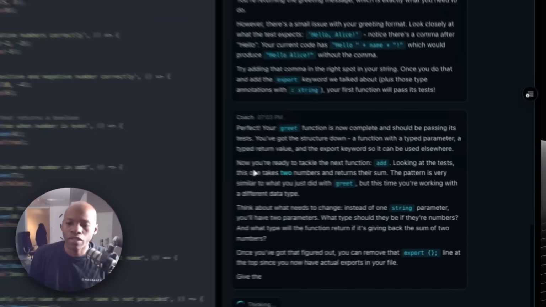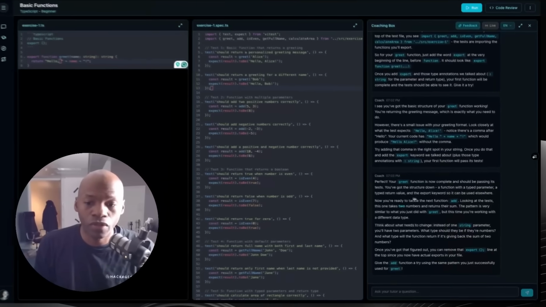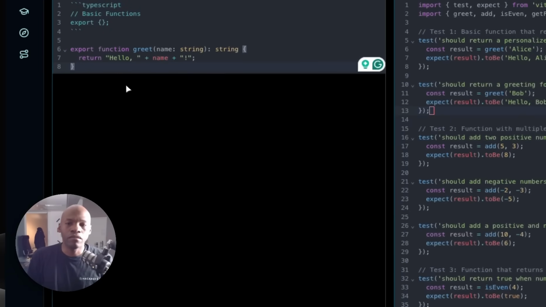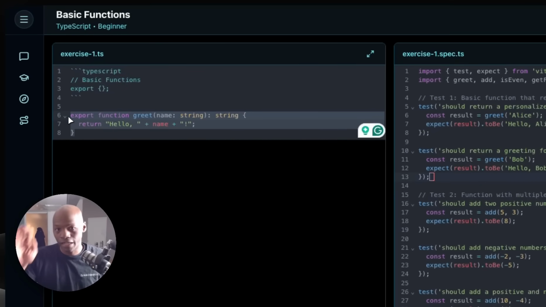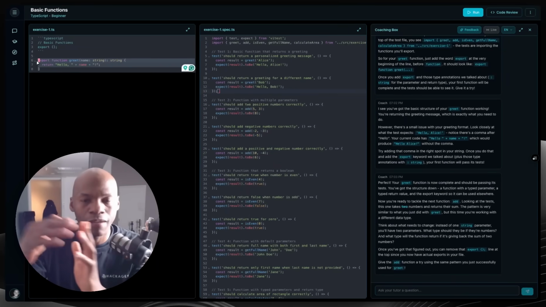Now, it says, okay, perfect. Your greet function is now complete and should be passing its test. You've got the structure down and the function, and now you can move to the add thing, right? So if you've never written code before, this tool can get you to a very good level in terms of getting something working and explaining it to you step by step.